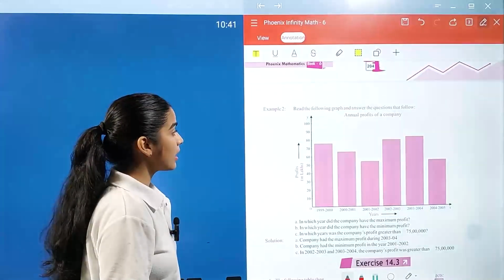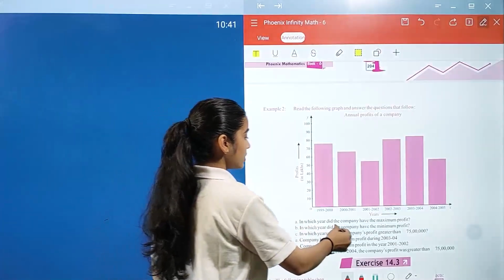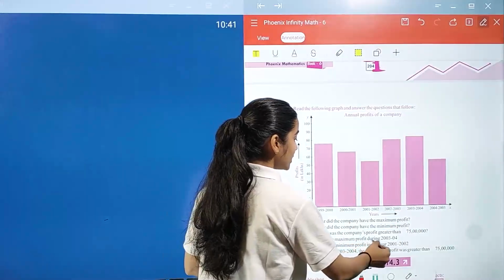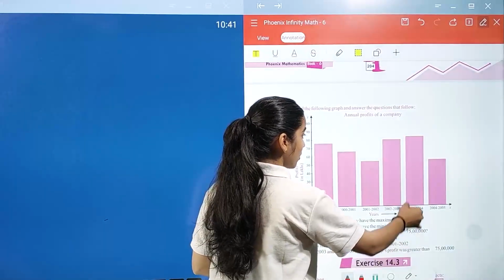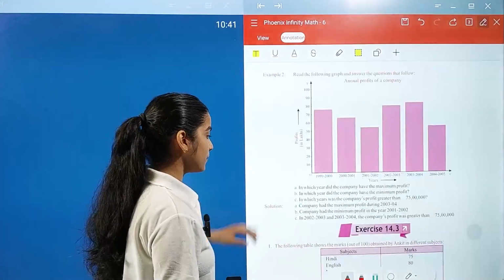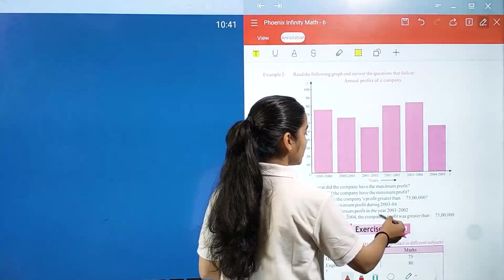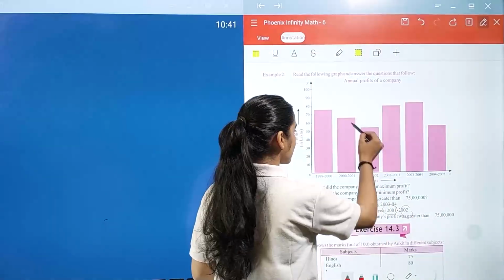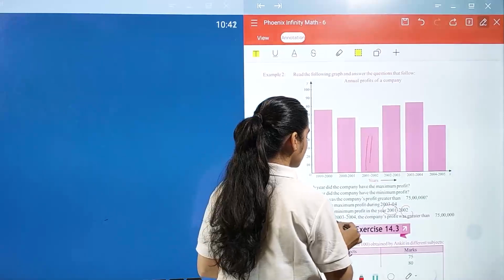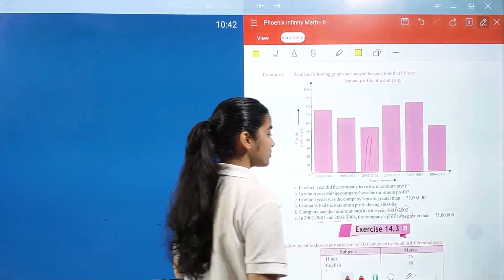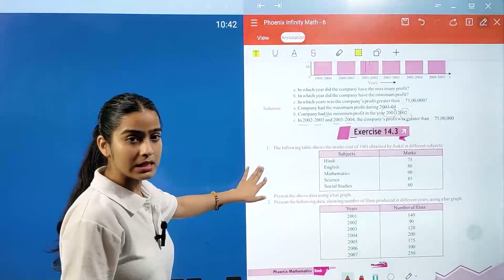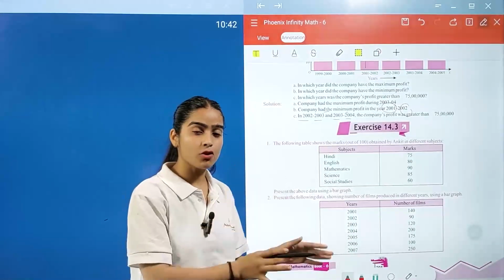Now read the following graph and answer the question. In which year did the company have the maximum profit? The company had the maximum profit in 2003 and 2004 because we have two long bars in these years. The company had the minimum profit in 2001 and 2002 because we have the smallest bars there. In 2002 to 2003 and 2003 to 2004 the company's profit was greater than 75 lakh. In the same way you can easily interpret it as well as draw your bar graph.